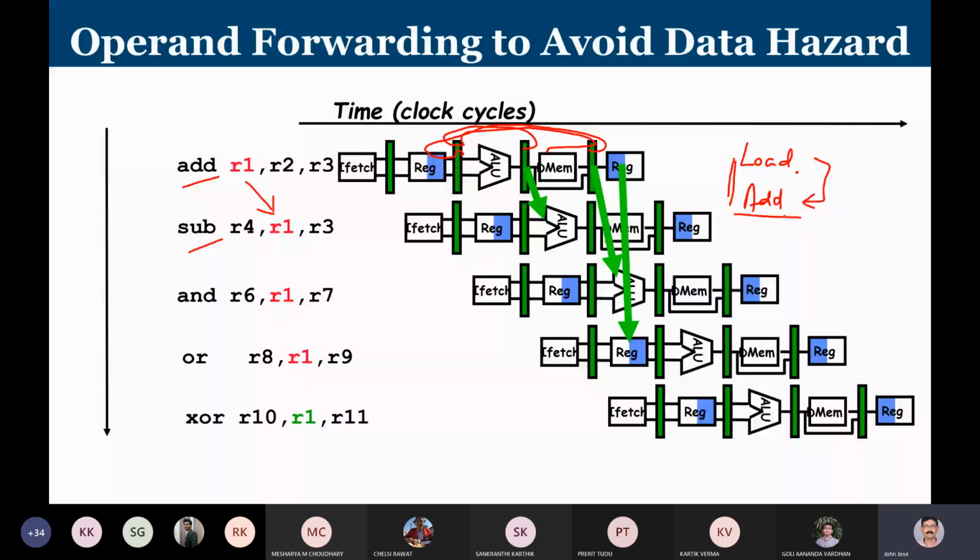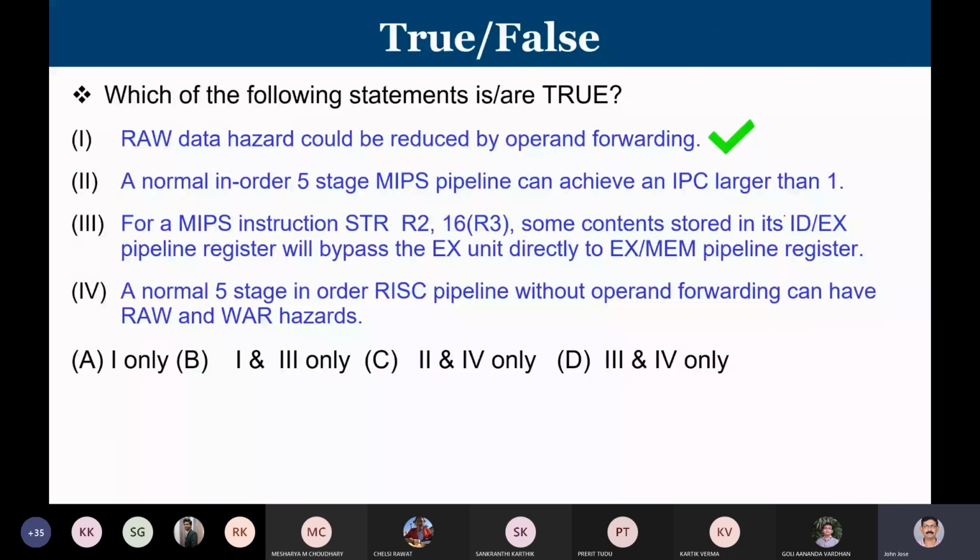So the statement RAW data hazard could be reduced by operand forwarding, that is true. Now, if the statement would have been RAW data hazard can be eliminated by operand forwarding completely, that is wrong. We cannot eliminate except the case of a load followed by an ALU operation.